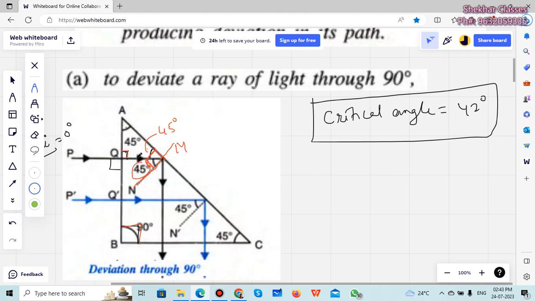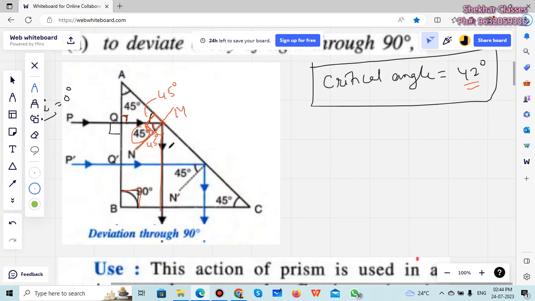Now, is this angle of incidence inside the prism more than the critical angle? Yes, it is more than the critical angle. So it will go through total internal reflection. Whatever angle it makes, it will reflect with the same angle. And what is this angle? This angle should also be 45 degrees. I hope this is clear. Now, this is 45, and now it comes out, right? It will come out. So this is 45, right?